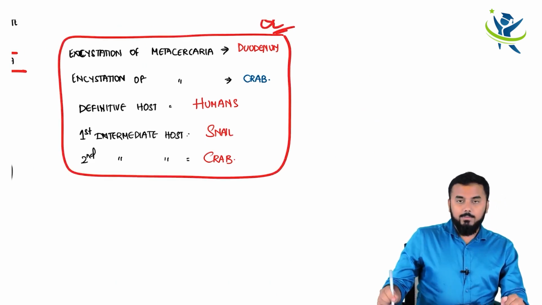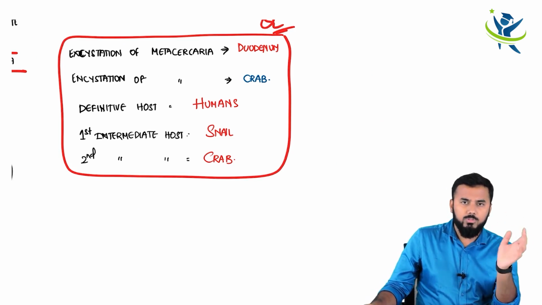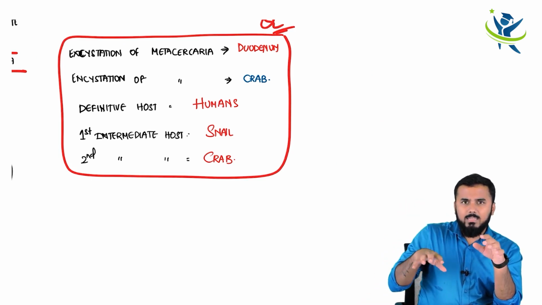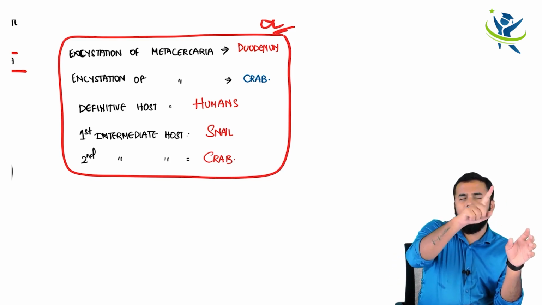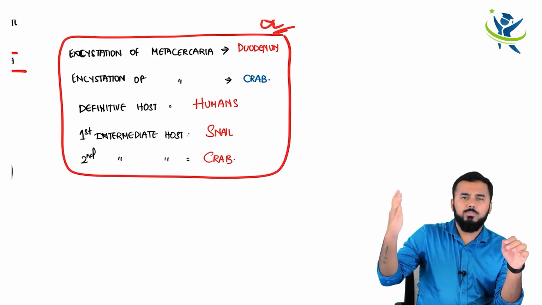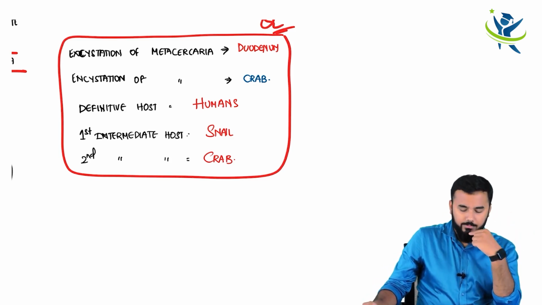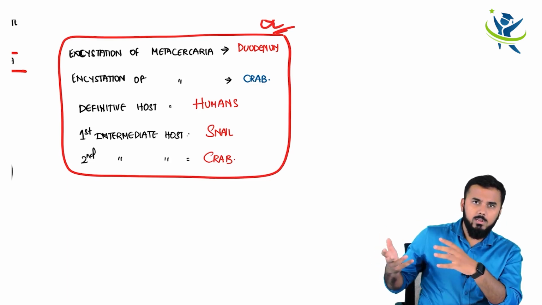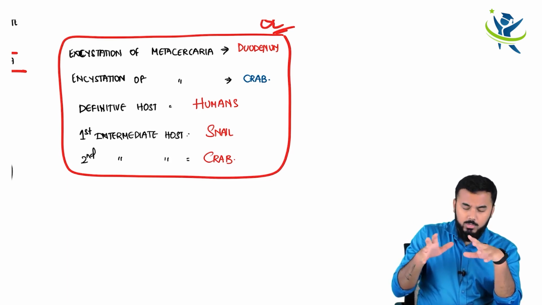So sometimes they can give you a diagrammatic, a pictorial representation, right? Image based questions, like they will give the life cycle. They will simply give you a man, some eggs around there, right? And after that again arrow, snail, again arrow, crab and all. If you see man, snail and crab, it is Paragonimus westermani, right? So there can be questions from the image based as well. There can be questions from this box which I have drawn here.